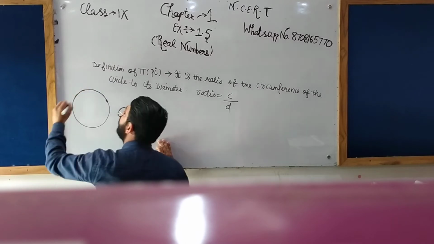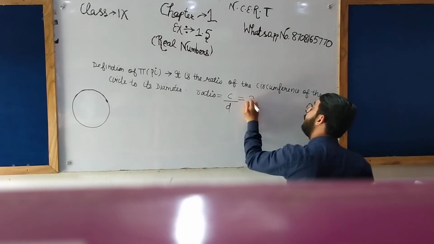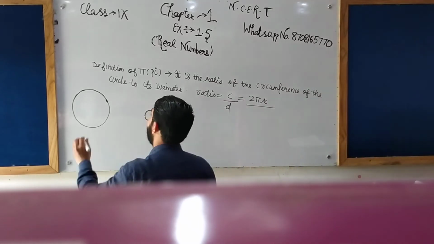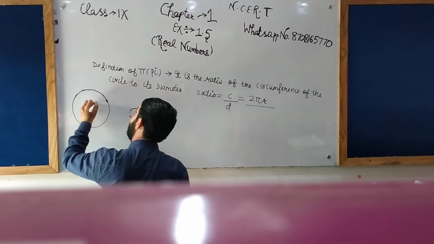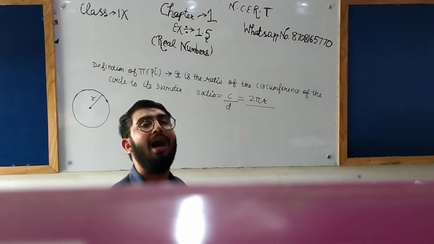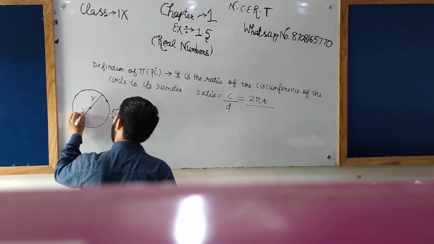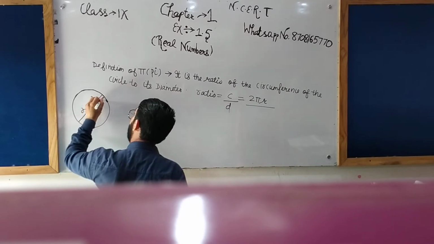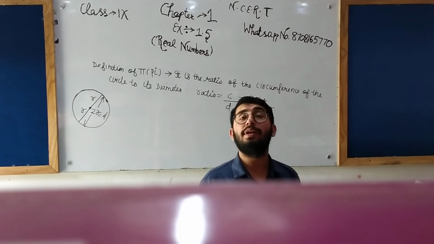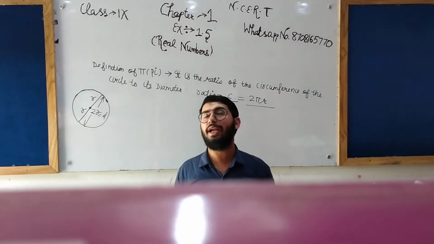If you have forgotten the formula of the circumference, then let me tell you the formula is 2 pi r. If this is the center, then the distance of the center from the boundary is R, that is, the radius. If I complete this line, it will also be R. Then this combined is 2R. This is the diameter. Diameter is always twice the radius.